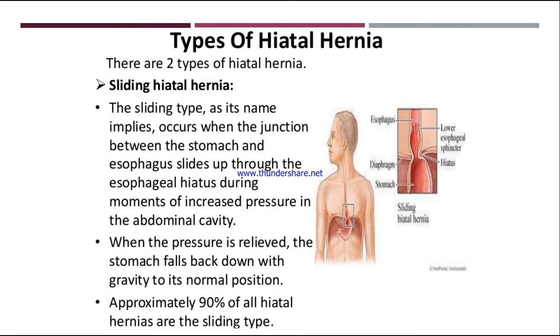Okay, so this is sliding hiatal hernia. When the pressure is relieved, the stomach falls back down with gravity to its normal position.